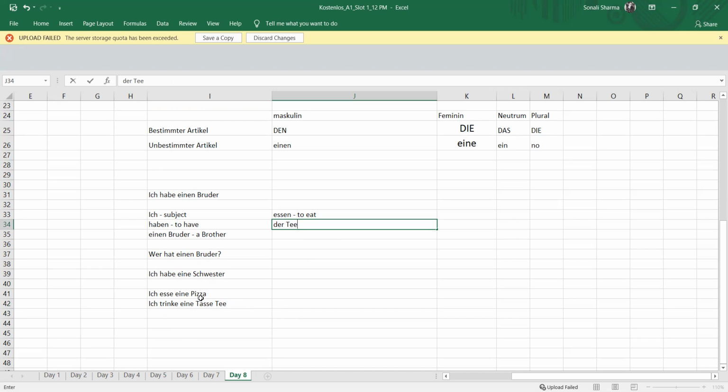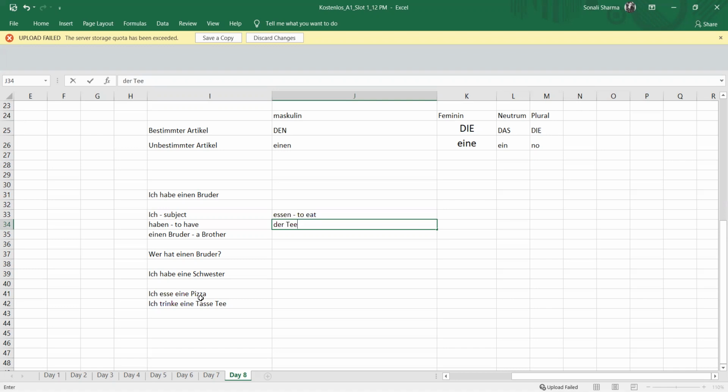Because whenever we are referring to quantities, when I say a cup of coffee, a cup of tea, a glass of water, a glass of milk, a can of Coke, I am using quantities here. I am using glass, cup, can. So when I mention these quantities, I have to use the article of that quantity only, not the article of the noun.